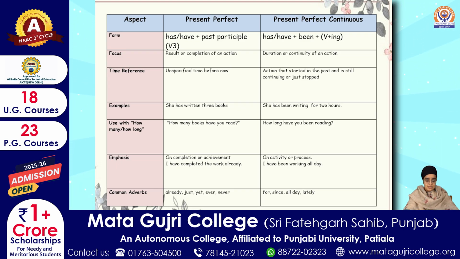So you have examples here. She has written 3 books. So here I am concerned with how many. Whereas in the other form, she has been writing for 2 hours every day maybe. So here I am concerned with how long. So present perfect answers how much or how many, whereas present perfect continuous will answer how long, right? So emphasis here in the present perfect is on the completion or achievement of a task, and present perfect continuous tense focuses or emphasizes the process or the activity.